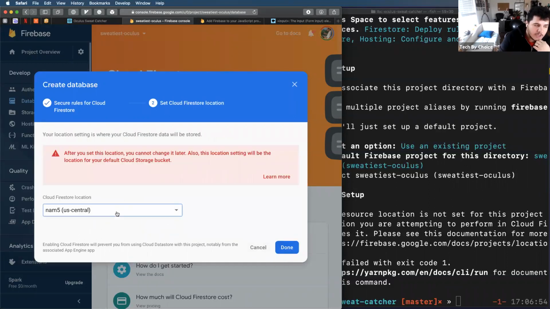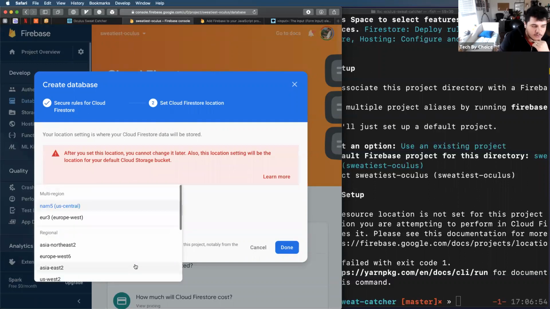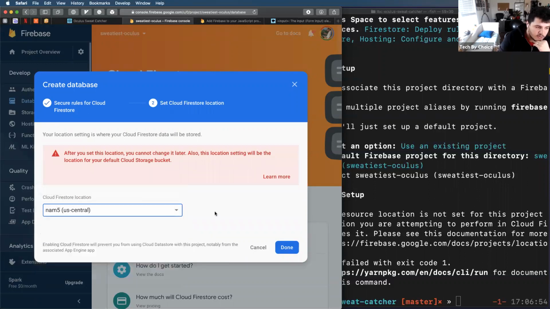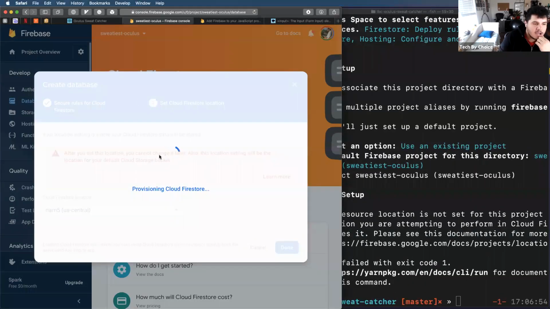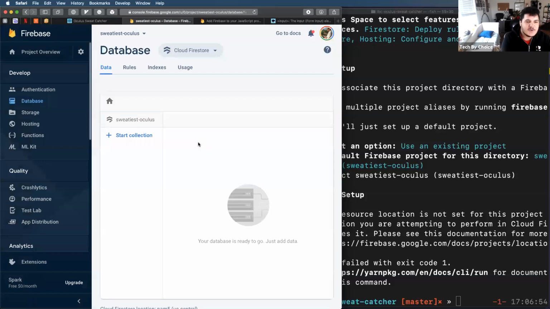It's going to ask me what location I want. You might want a different location depending on where you are. I'm just going to go with US Central. Now it's provisioning an entire database for us. And by the way, what I'm currently doing is entirely free. One of the things that you might ask yourself is, why wouldn't I just use Squarespace or Wix to create a website? And you absolutely could. But all of those tools cost money because they are delivering a very valuable resource. So again, what I'm showing you is how you could have the same thing for maybe an hour or two of work.